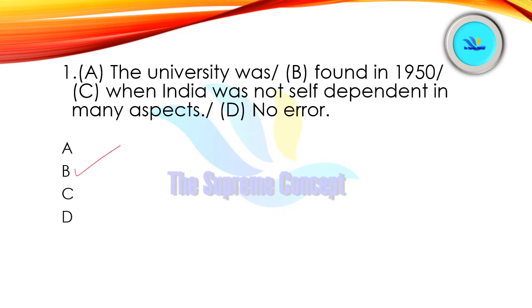Yes, you're right. Error lies in part B. See, we will use founded here, not found. Instead of found, we will use founded, because this sentence is framed in passive format, so founded should be used here. So the university was founded in 1950 when India was not self-dependent in many aspects is the correct answer here.